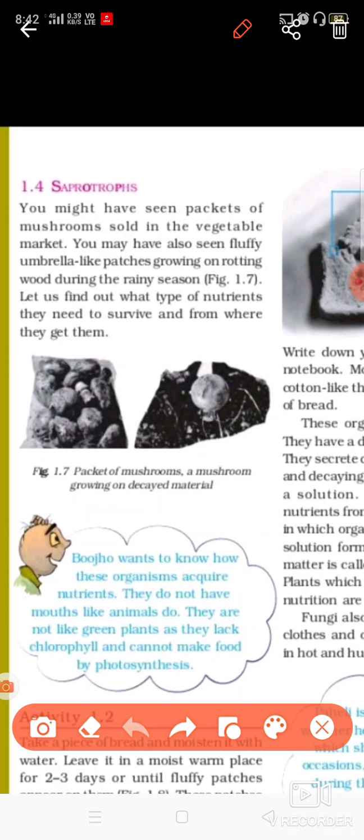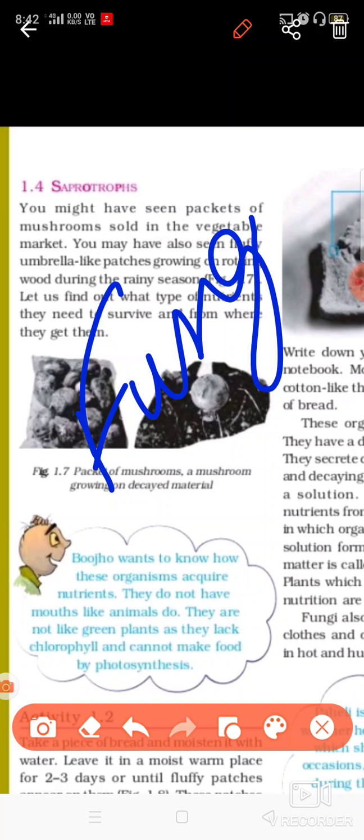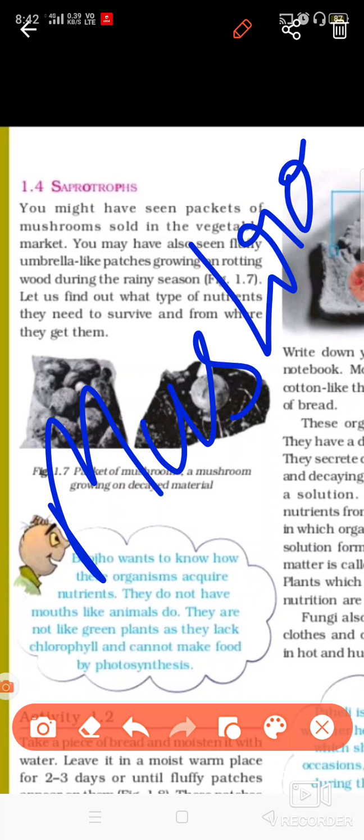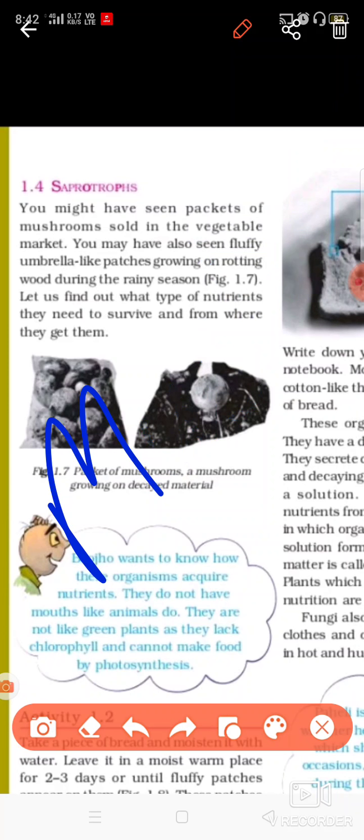or if any bread or any fruit is left and it has moisture, then these plants will grow on that. Mostly the saprotrophs are fungus. You have seen fungi. One example is the mushroom which you eat. It is actually a kind of fungi which grows on dead matter. Not all mushrooms are edible. Some of the mushrooms are poisonous also.